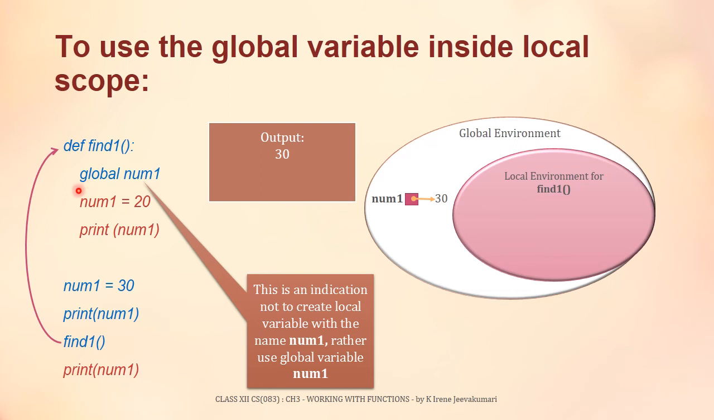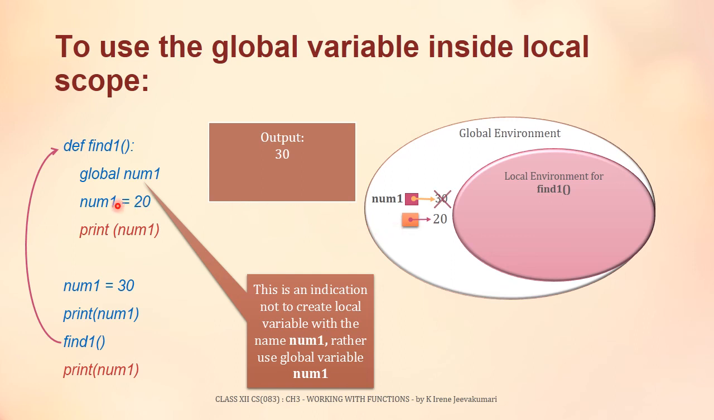So let us go to the next statement, which is num1 equal to 20. Here this variable is a global variable. Already the global variable was referencing the value 30. When we are assigning a new value 20 to the global variable, the old value will not be referenced anymore and the new value 20 will be referenced by num1.